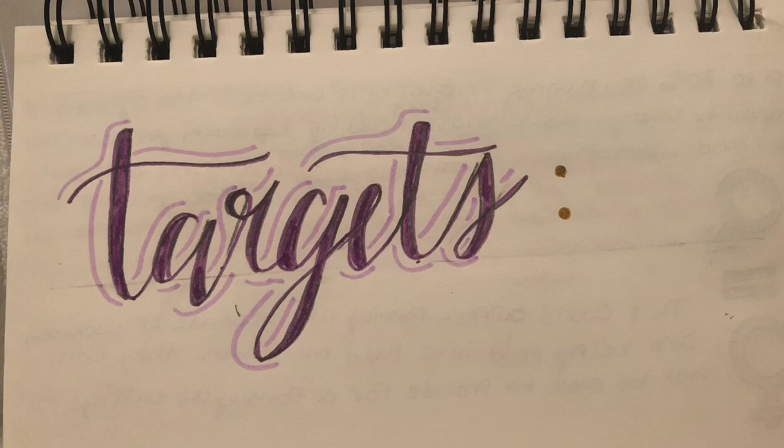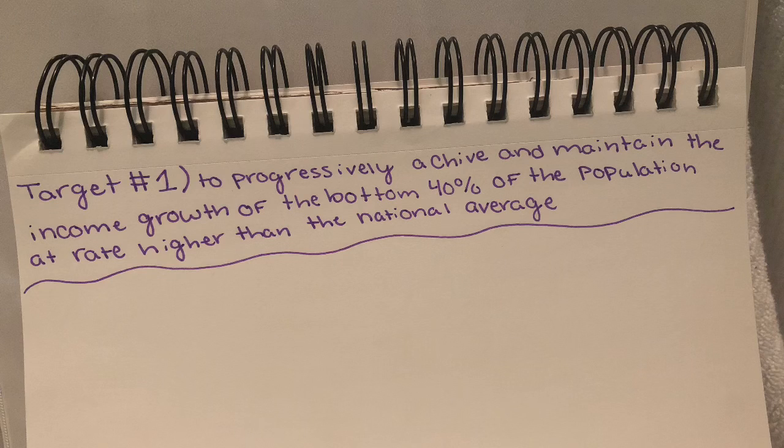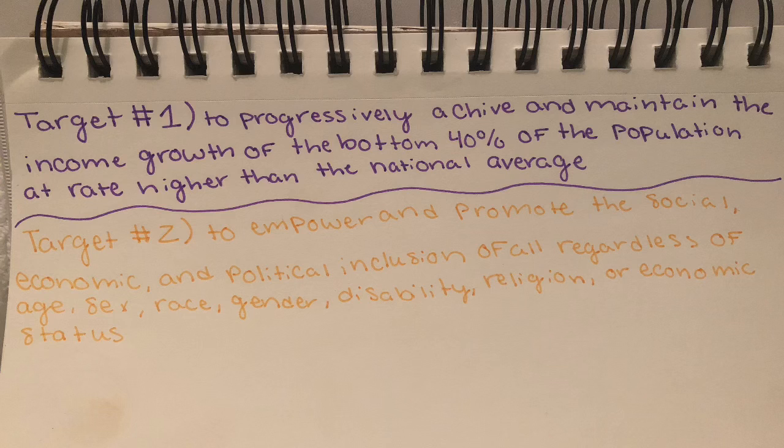Here are 5 of the 10 targets we hope to achieve by the year 2030. Target 1. To progressively achieve and maintain the income growth of the bottom 40% of the population at a rate higher than the national average. Target number 2. To empower and promote social, economic, and political inclusion of all, regardless of age, sex, race, gender, disability, religion, or economic status.